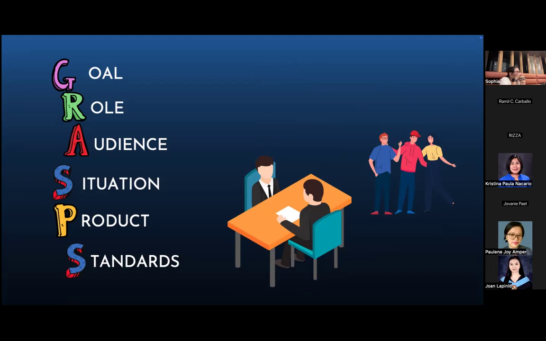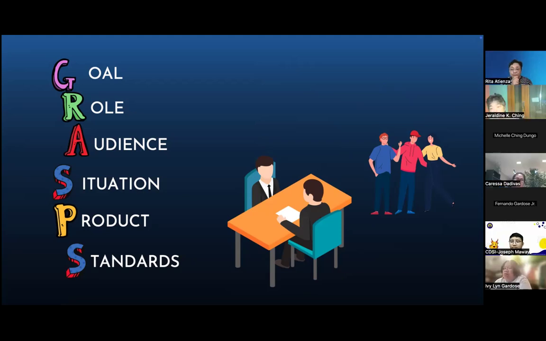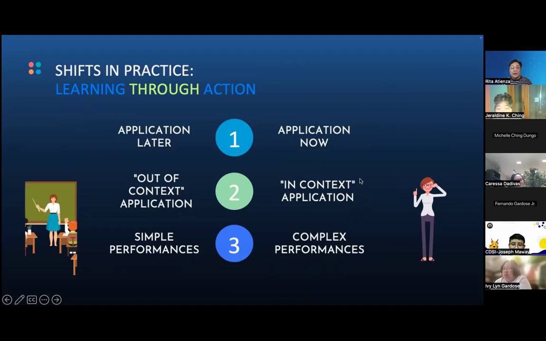You get it? And actually, that's the higher order thinking here. That's it. Okay? So, in context, and you use the GRASPS to make sure about the context versus out of context. Okay? I will go a little faster in the other slides.